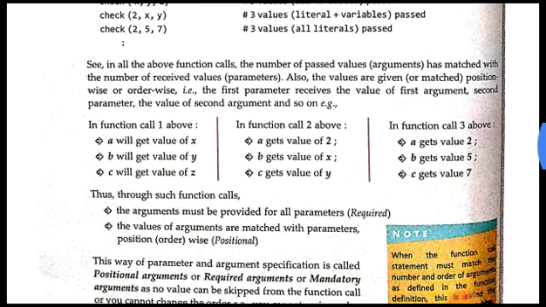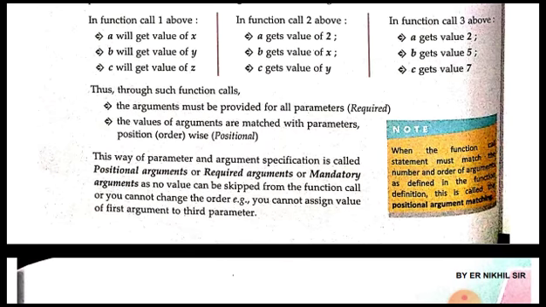Okay, so it is very clear to all of you. So what happens through such function calls? The arguments must be provided for all parameters, and the values of arguments will be matched with the parameters position wise or order wise. This way of argument specification is called positional arguments or required arguments or mandatory arguments, as no value can be skipped from the function call. It means that if there are 3 parameters defined in the function, then exactly 3 values are to be passed in the function call. We can't decrease or increase the number of arguments.